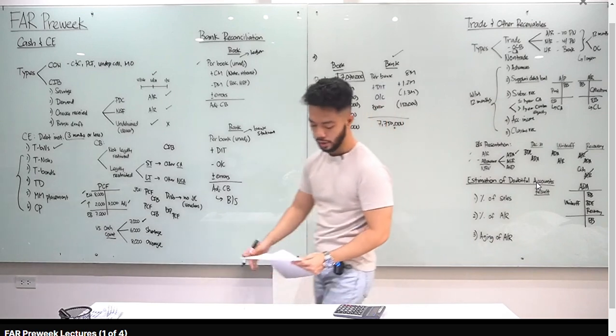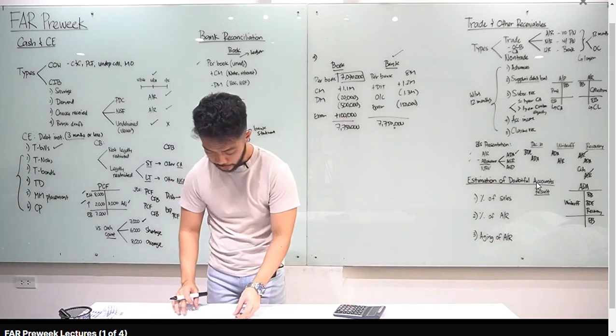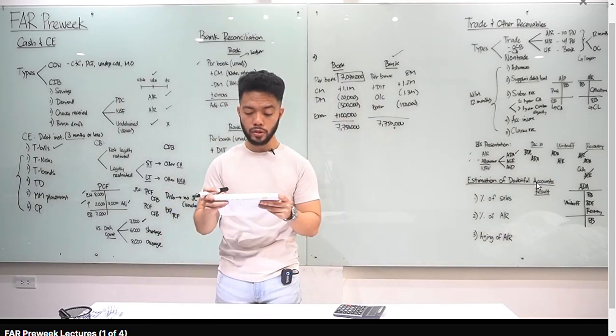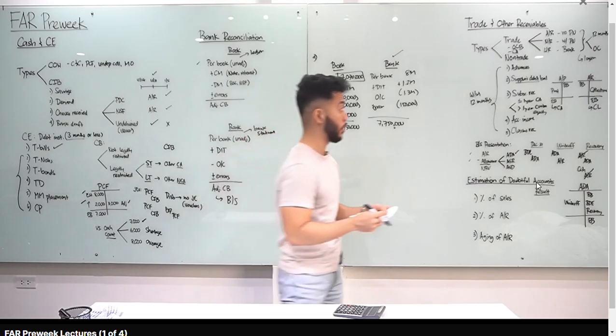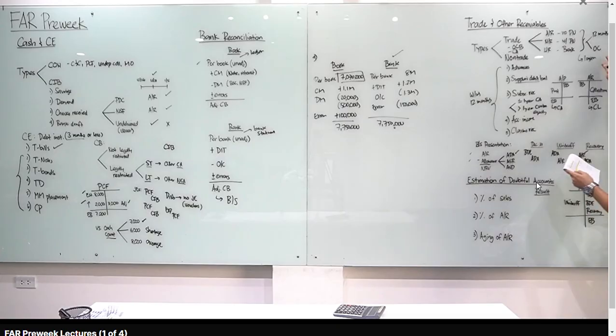Let's answer our handouts. Okay, trade and other receivables. Number 1, trade receivables are classified as current assets if these are reasonably expected to be collected. So, sabi ko kanina, within 1 year or 12 months or operating cycle, whichever is longer. Letter D for number 1.